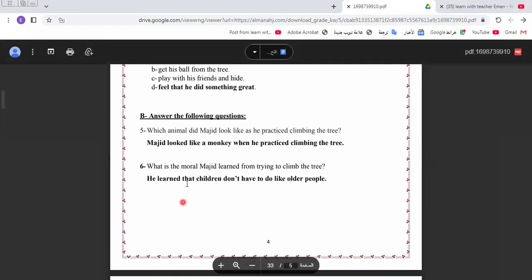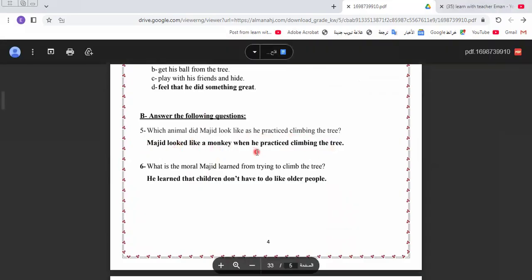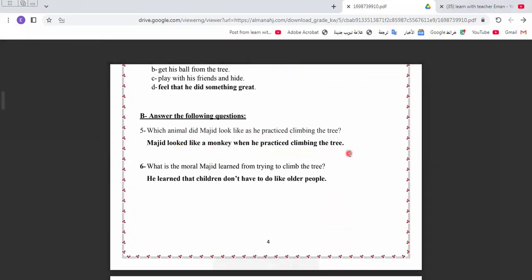Okay, if we say, which animal did Meg look like as he decided to climb the tree? Don't just say a monkey. We say Meg looked like a monkey when he practiced climbing the tree. So we must have the complete answer to take the full mark. Okay, you can't answer with a half answer. If we answer with a half answer, it will be half a mark.